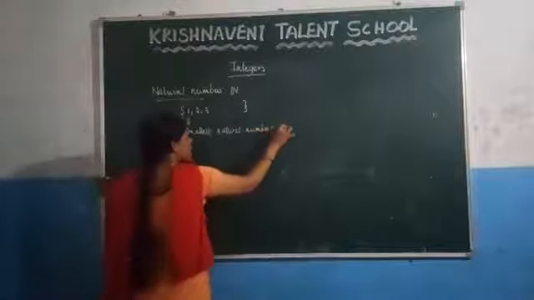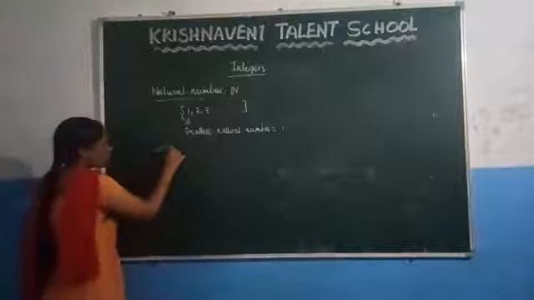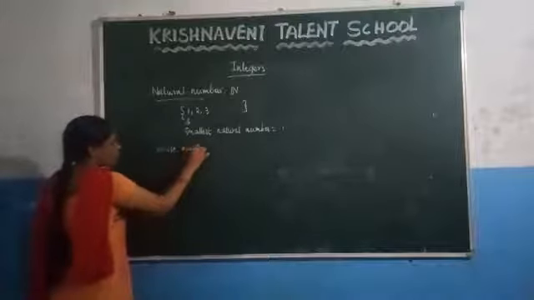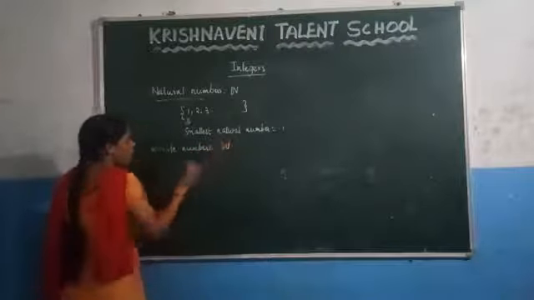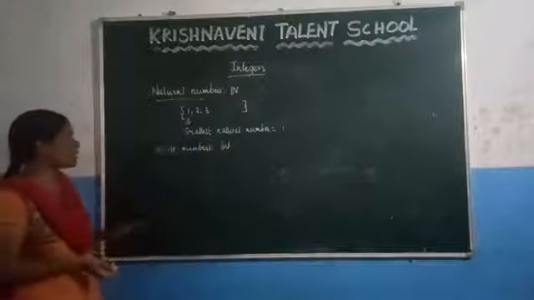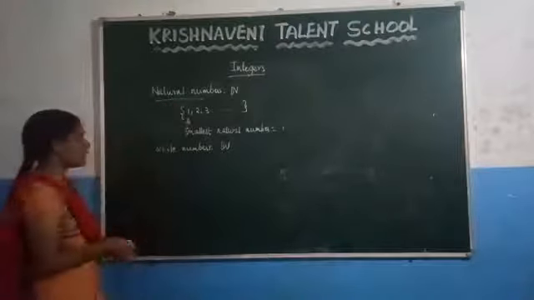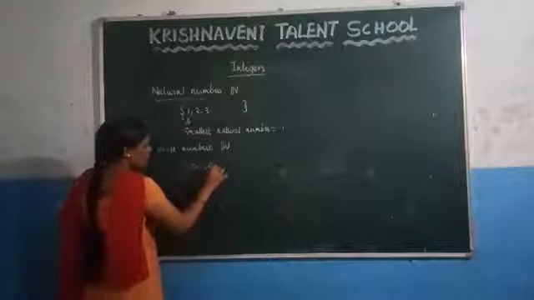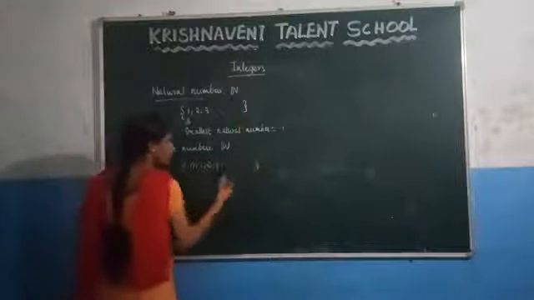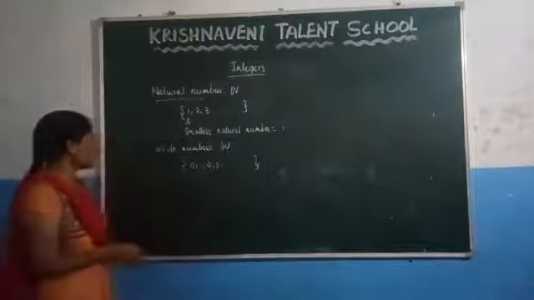And what is the largest natural number? There is no largest natural number. And after that, the next number system is the whole numbers. And the whole numbers are denoted by the letter capital W. How do you define the whole numbers? If you add 0 to the natural numbers, you are getting the whole numbers. And so, what is the smallest whole number? 0 is the smallest whole number, and you can observe that there is no largest whole number,